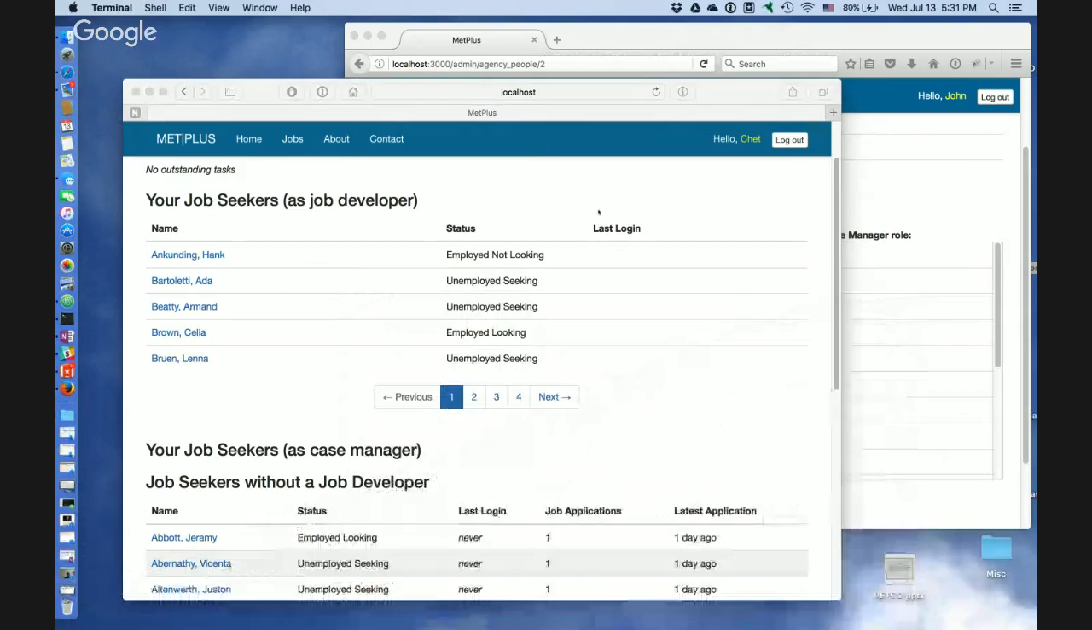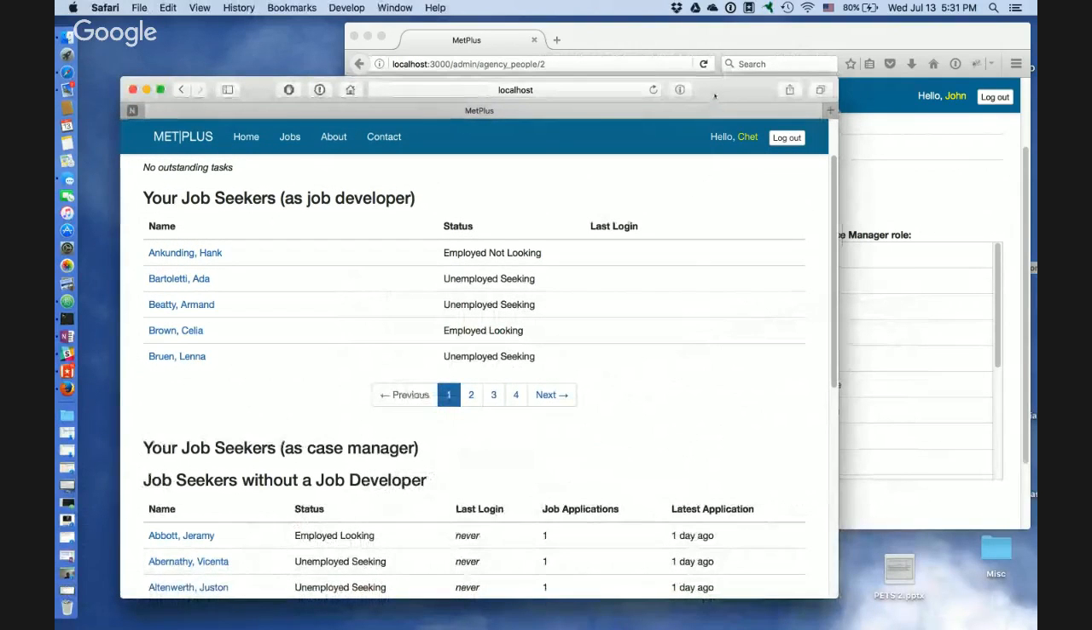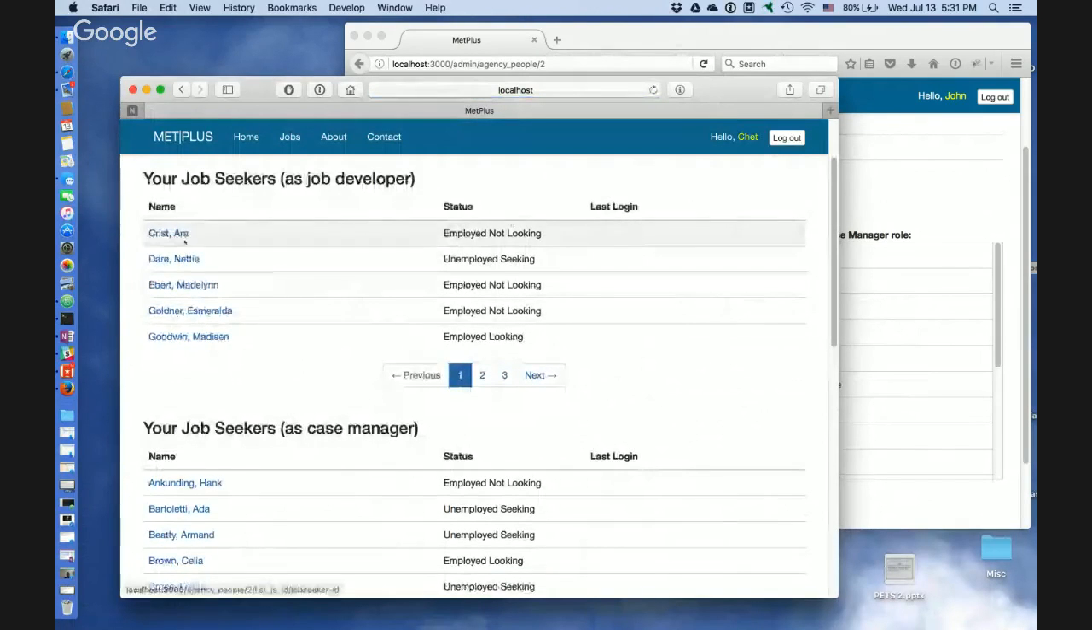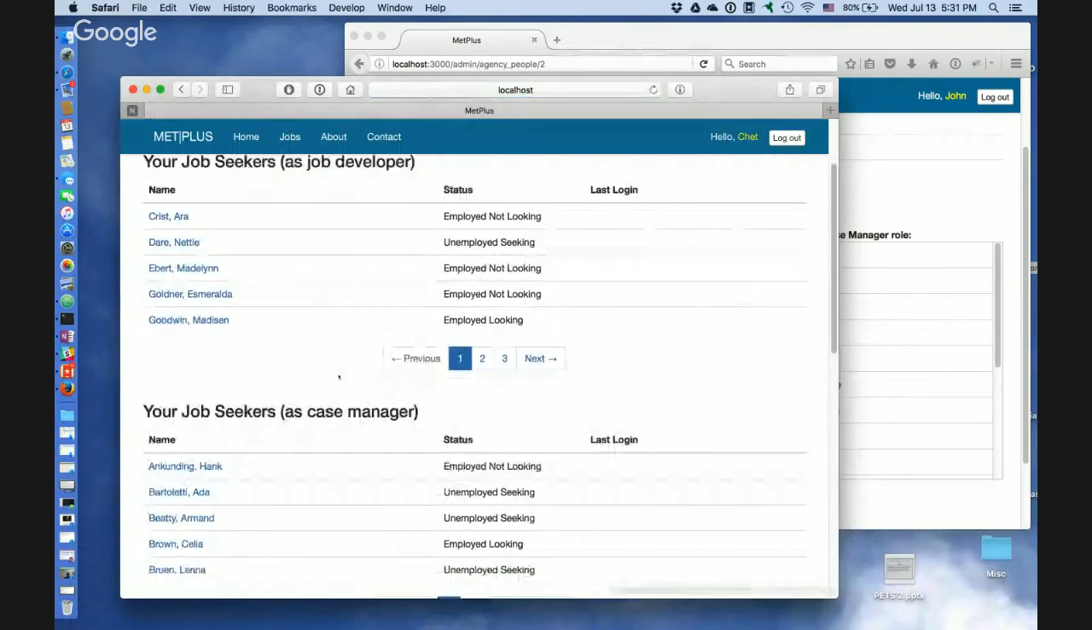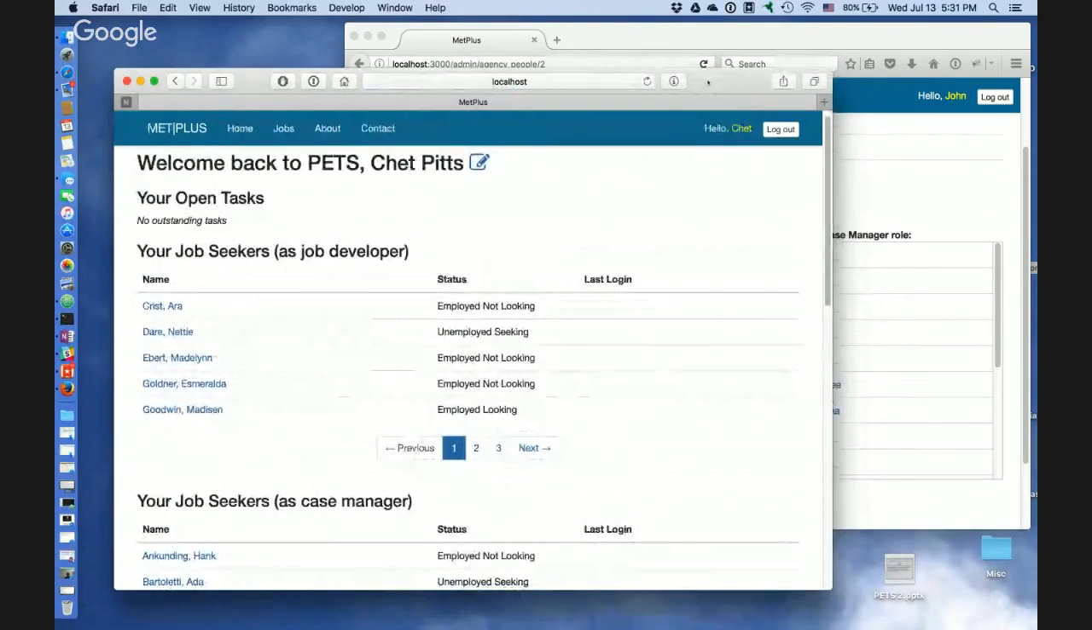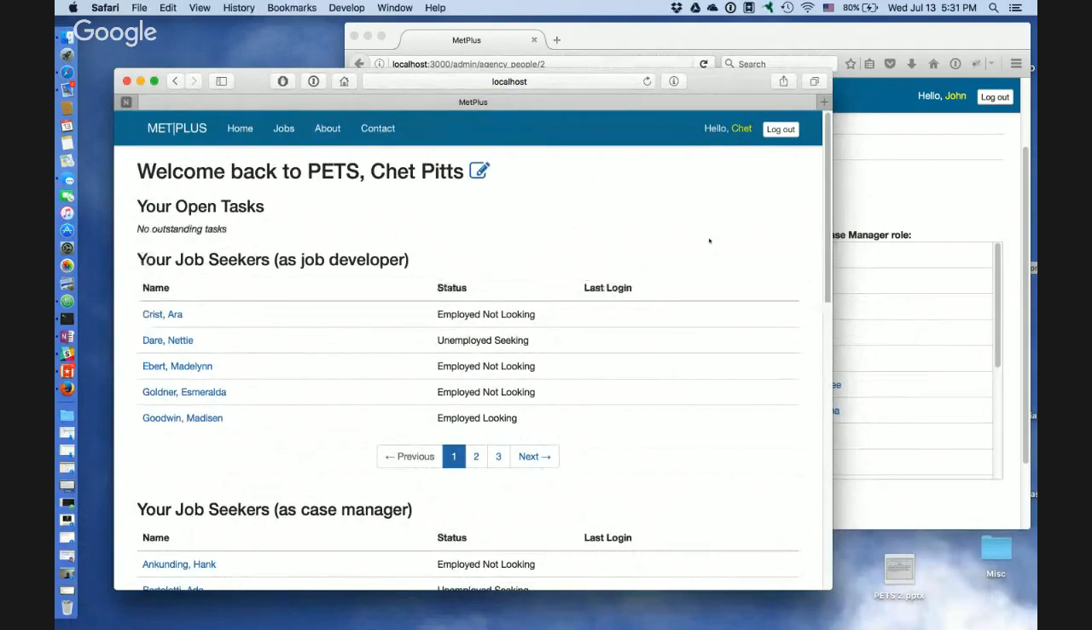Okay. Right. So now I have the fixed code in there, so when I refresh, I should see both sets of data: job developer job seekers and case manager job seekers. So that's all good. But what is really kind of alarming to me is that we don't have a test that would have discovered that.